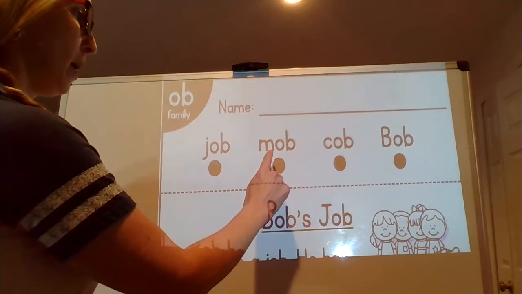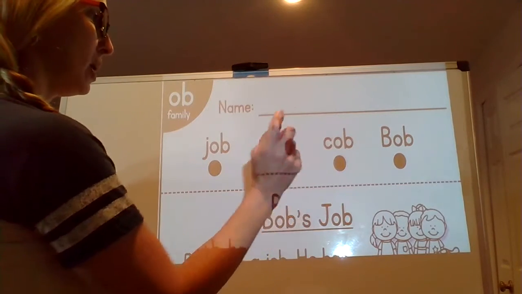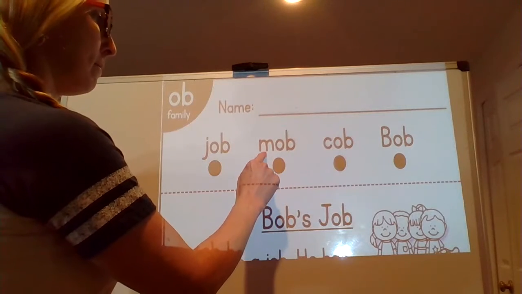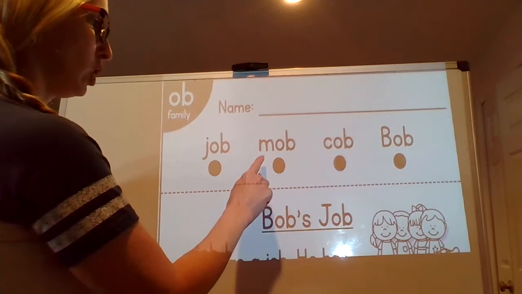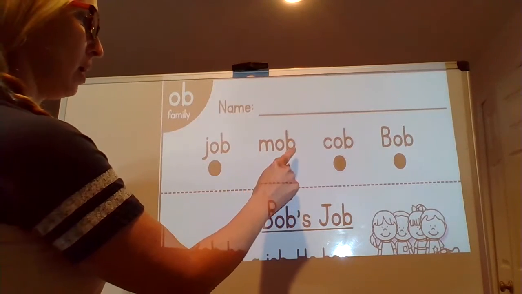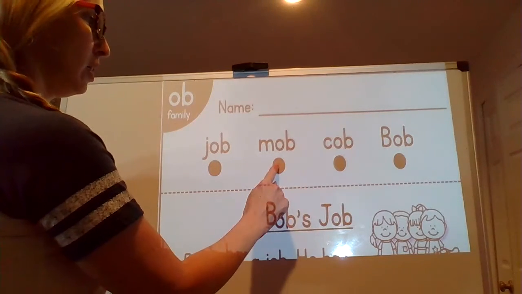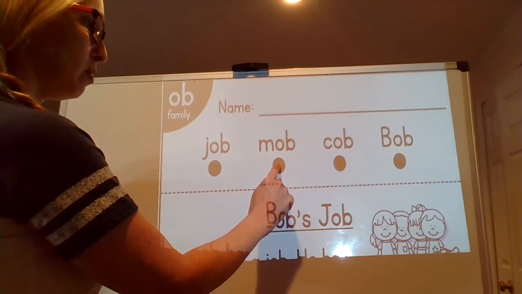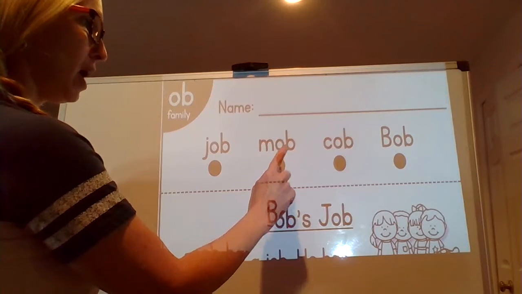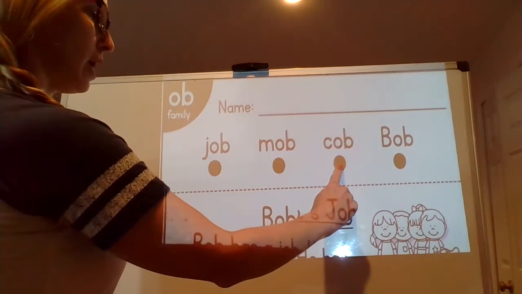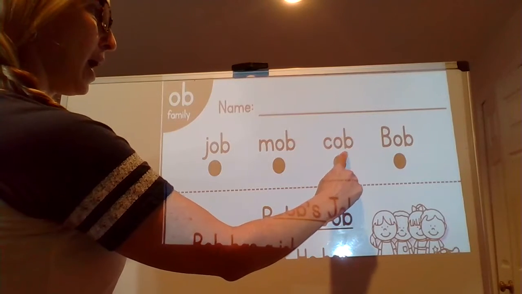Okay, look at the next word. Let's say the sounds. M, a, b. Sound it out. Get ready. Mob. Your turn. What word? Mob. There was a mob of people outside of the mall. Mob.